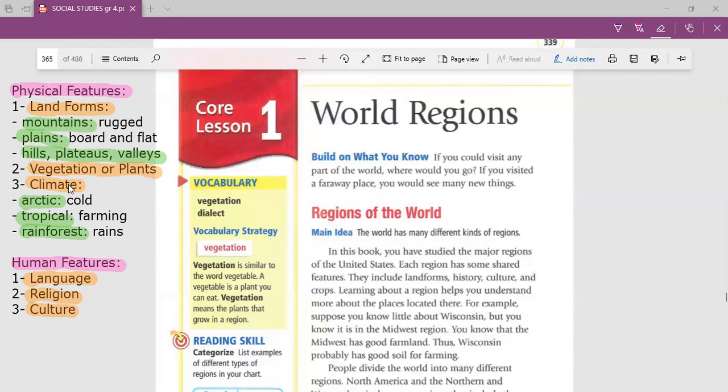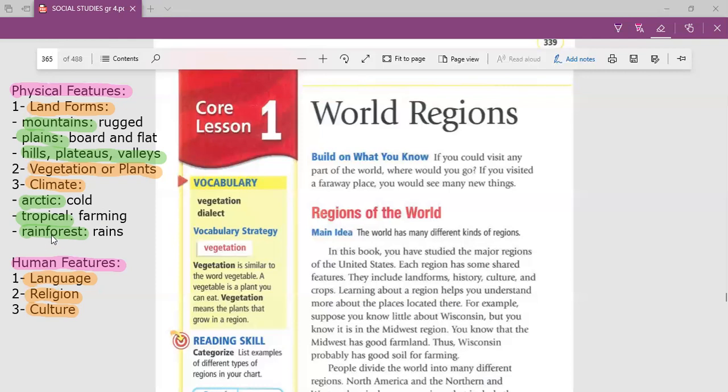Here we have three kinds of climate, or these are the most important kinds of climates. We have Arctic climate, tropical climate, and rainforest climate. The Arctic climate, guys, is cold. When I say this region is an Arctic region, it means that it's very cold. When I say tropical region, it means that it has farming.